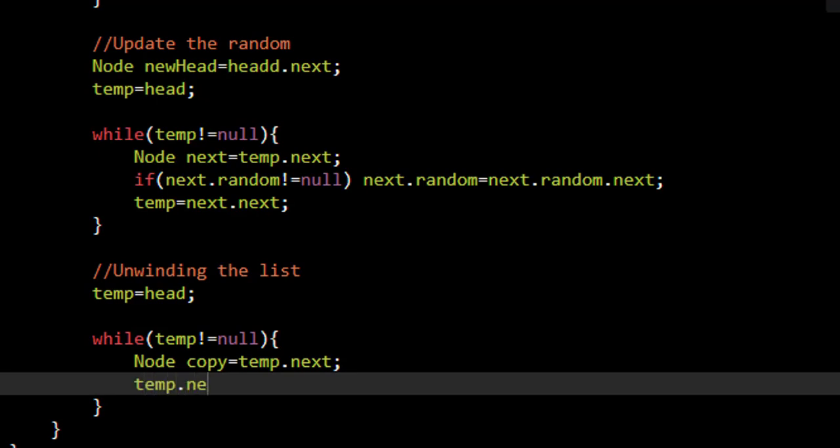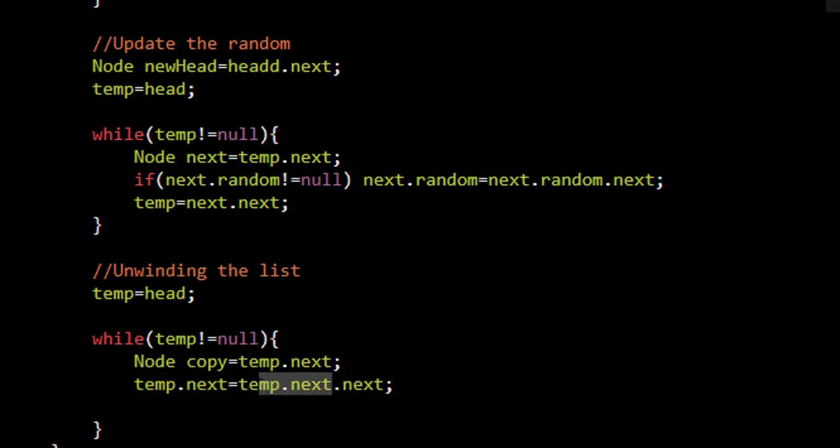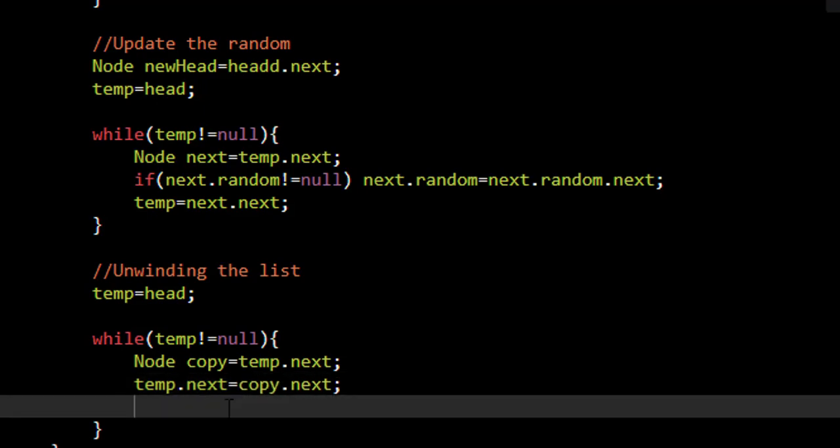So the temp.next, which was previously pointing to the copy, will now be pointing to temp.next.next, or you can write copy.next. So let's change it to copy.next. It is one and the same thing. Now if the next value of this copy is not null, in that case it is pointing to a node. It is not the last node that we are working with. So we will just move this copy.next to whatever the temp.next is, because we have already updated temp.next. Now it will be pointing to the copy.next and its next pointer.